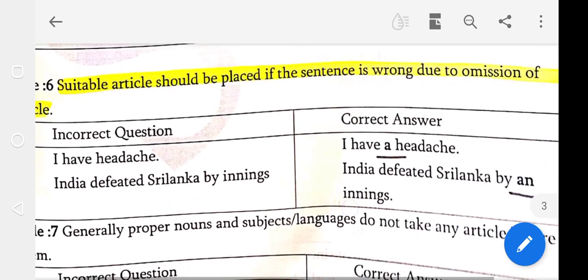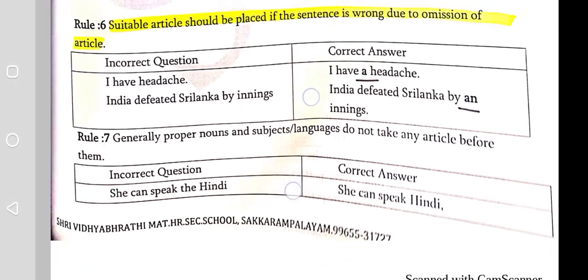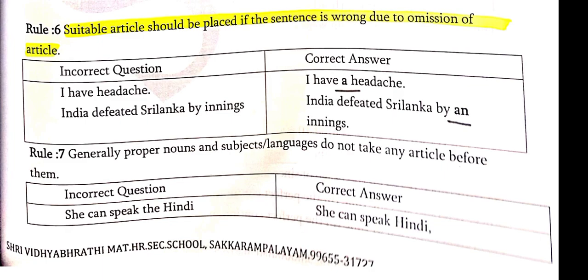Guys, listen, the rule 6. Suitable article should be placed if the sentence is wrong due to omission of article. Students, incorrect question. I have headache. Answer, correct answer. I have a headache. I have headache, this is incorrect answer. Correct answer, I have a headache.